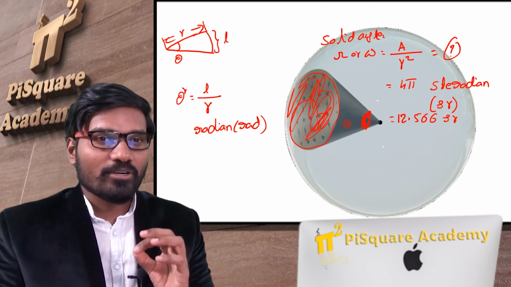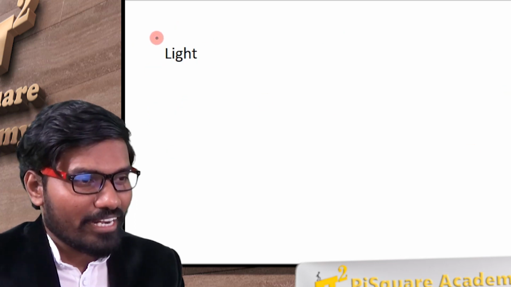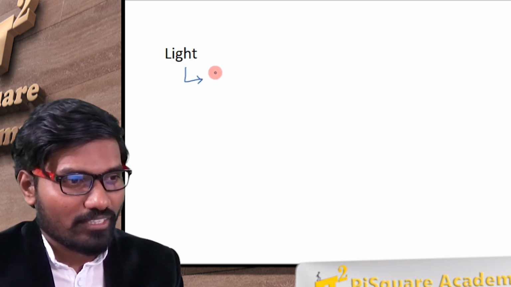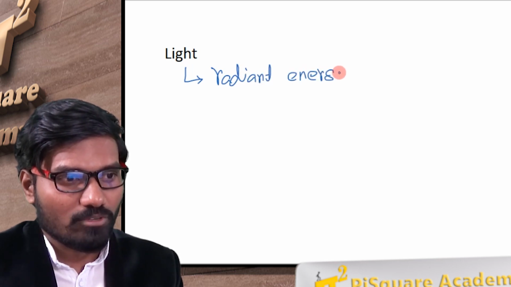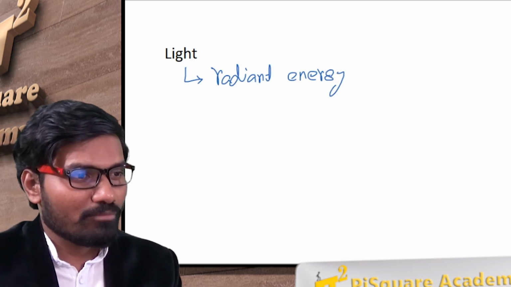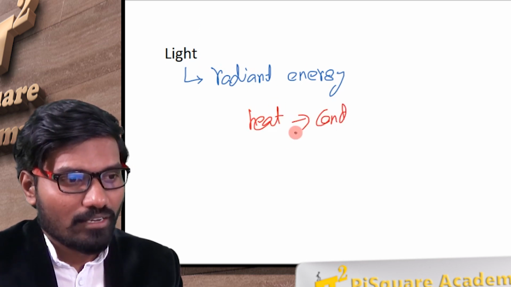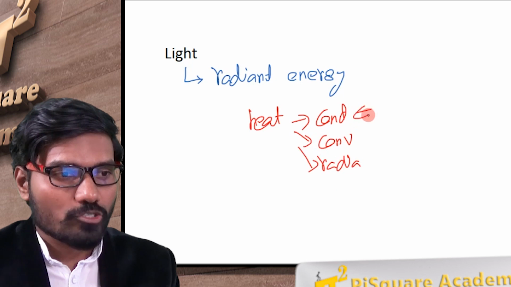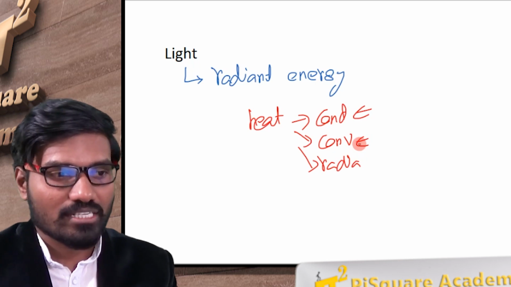Okay. Now, let me dive into the light terminology. Light is an energy, a radiant form of energy. You know about radiant energy, like in the case of heat. You might be very familiar with heat: conduction, convection and radiation. Conduction is due to physical contact, convection is due to the molecular movement that happens in liquids and gas.